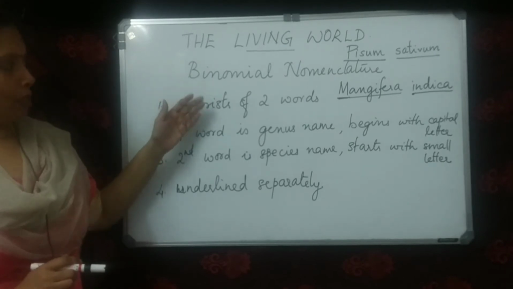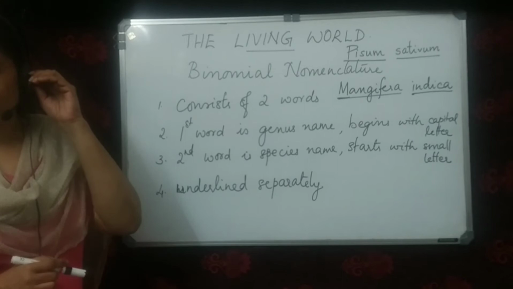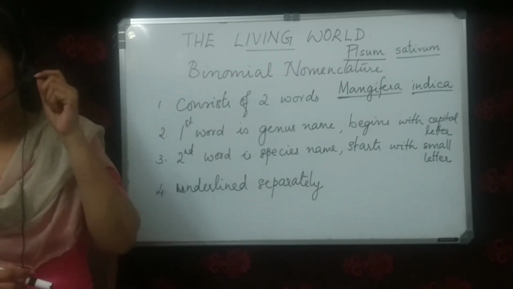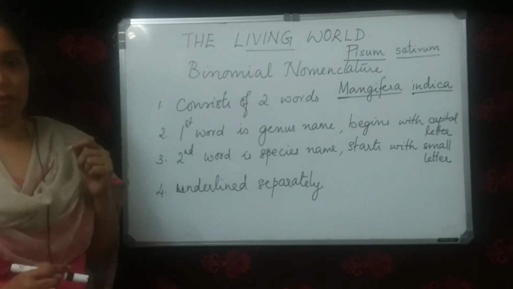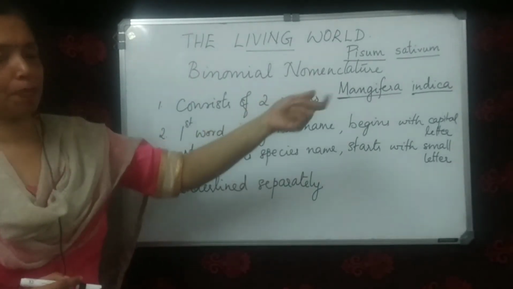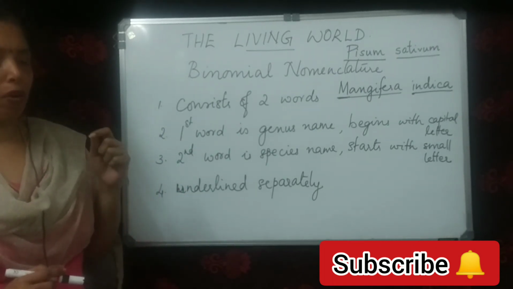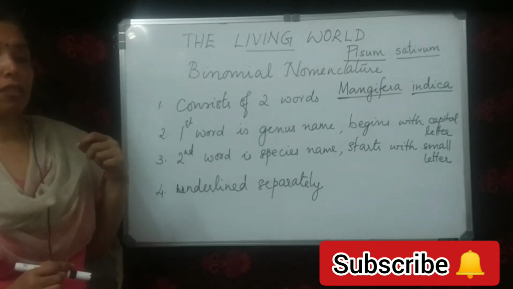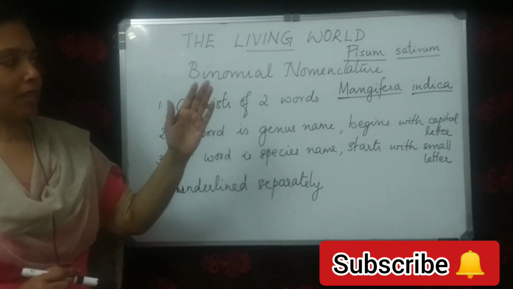So I hope you have understood the rules of binomial nomenclature. Now, in certain cases, we can see the name of the person who has described the species, also referred to as the author. We write the name of the author after the species name, in an abbreviated form. Author here refers to the person who first discovered or described it. So, Mangifera indica Linn.